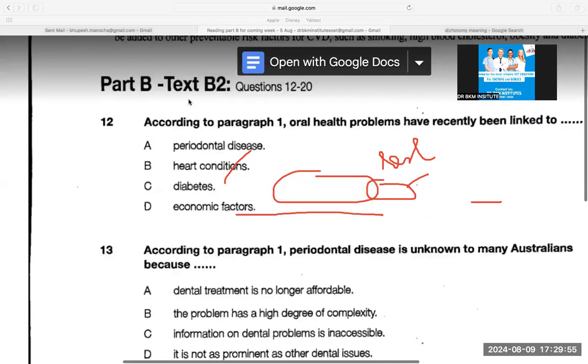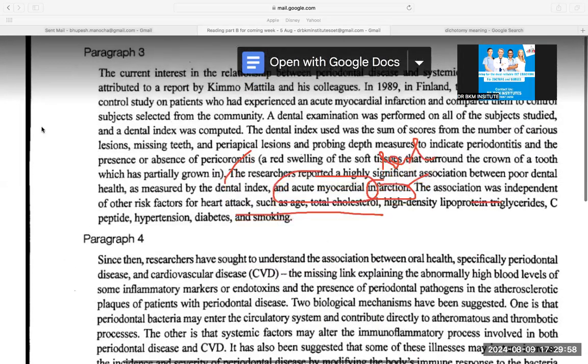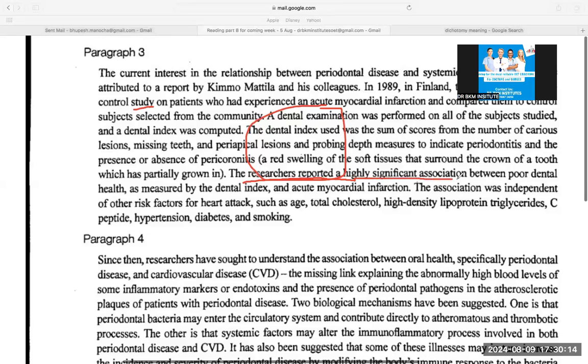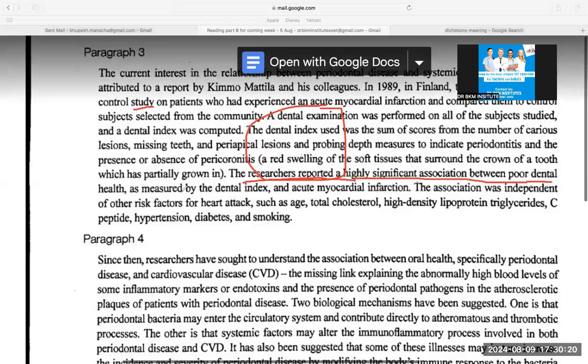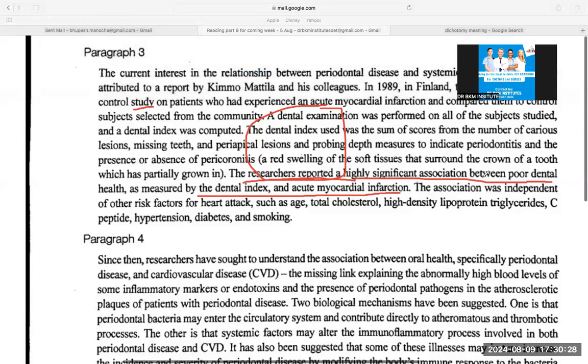So when I went to paragraph three, they talked about a study. I did not waste my time. They talked about a study that happened, the control study and all that. Then they talked blah, blah, blah. I did not read that. Then they talked about the result. The researchers reported a highly significant association between poor dental health and acute myocardial infarction. It means there is a significant association between dental health and heart disease. And reported means they have given a final report.